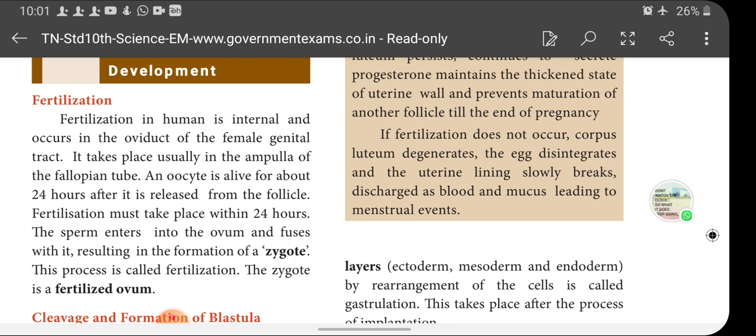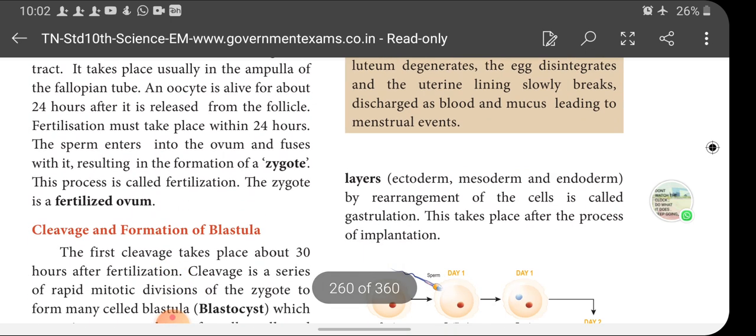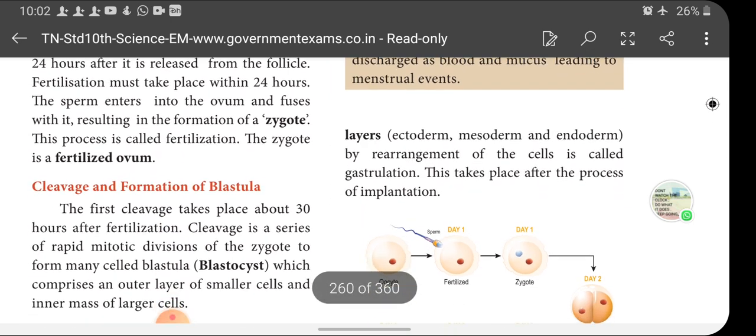In the fallopian tube, there are different parts: the infundibulum, the ampulla, and a narrow part. Among these three parts, fertilization takes place in the ampulla region of the fallopian tube, and the oocyte is alive for about 24 hours after it is released. The oocyte is the egg which is released from the Graafian follicle. Once released, it stays alive 24 hours in the fallopian tube, and fertilization must take place within those 24 hours. The sperm enters the ovum and fuses with it, resulting in the formation of a zygote, and this process is called fertilization. The zygote is the fertilized ovum.